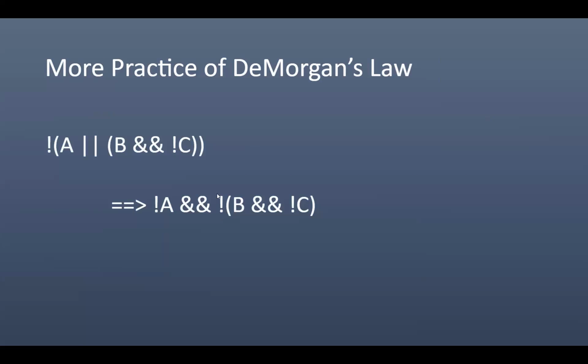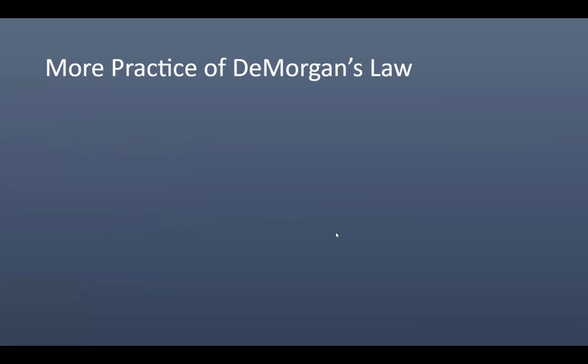Now I'm going to take another step and I can distribute the B, or the bang, to this expression. So I can say, well, it's not B, flip the and/or, and distribute the bang to the C, and I got just C, because not just disappears. It's like negatives: a negative and a negative is a positive. So then I have this expression, and that becomes a little more simple.